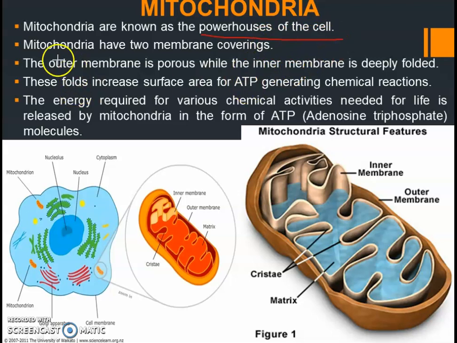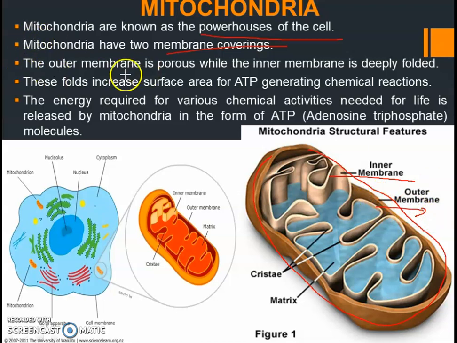Right? So mitochondria, it has two membrane coverings. How many membrane coverings are there? Two membrane coverings. So everything we have studied till now was a membranous covering, right? It was having only one membrane. But in case of mitochondria, they have two membrane coverings. Okay, you can see here the outer brownish structure is called as the outer membrane. You can see it here, right? And inner to it, you can see which is called as the inner membrane. Okay, so this is the outer membrane and this one is the inner membrane.